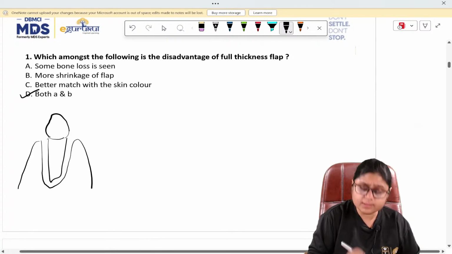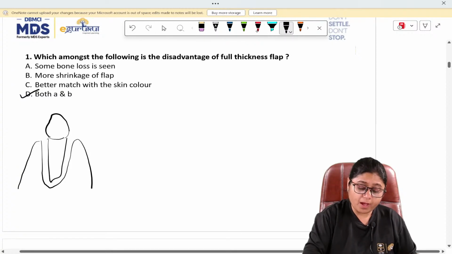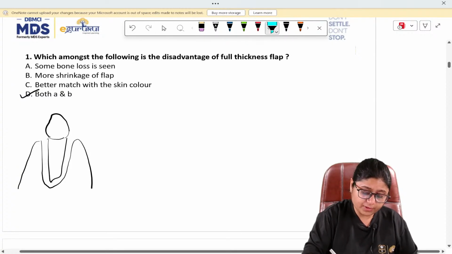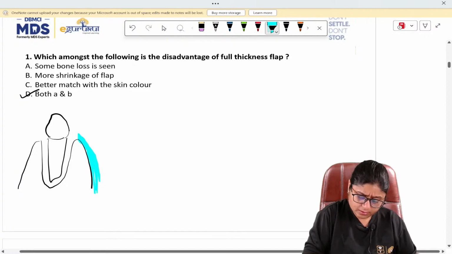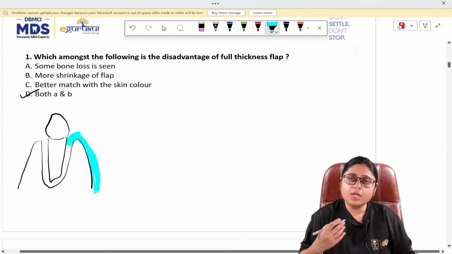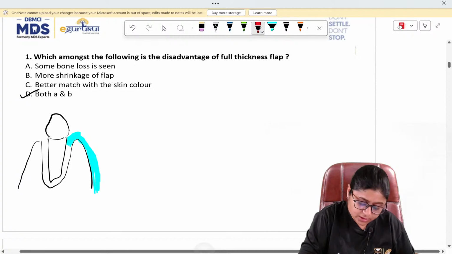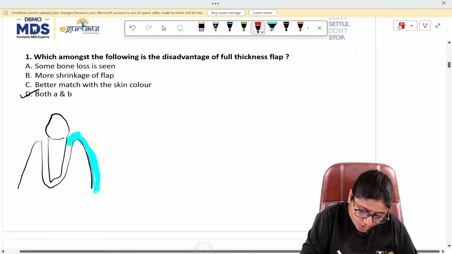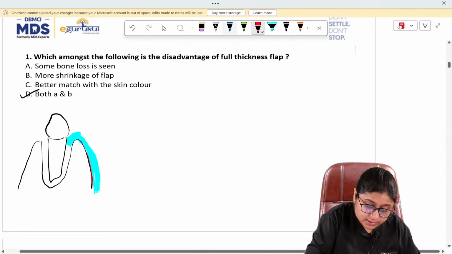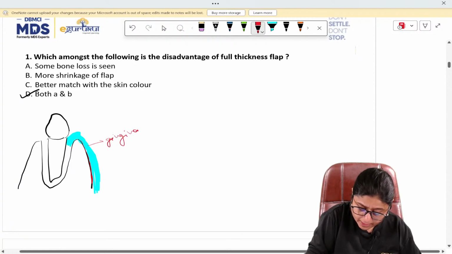Above this there is a gingiva. Now, between the bone and the gingiva, there is a layer called periosteum. So, this is gingiva and this is periosteum.